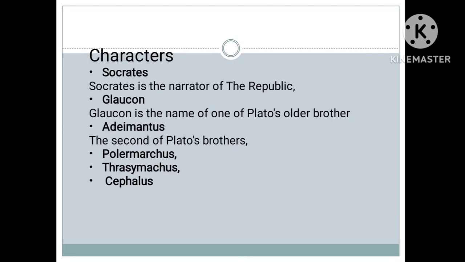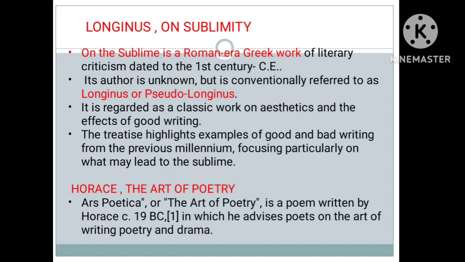Now let's move to Longinus on Sublimity. It is a Roman-era Greek work of literary criticism, and Longinus is also referred to as Pseudo-Longinus. This work is a classic on aesthetics and the effects of good writing. This treatise highlights examples of good and bad writing from the previous millennium, focusing particularly on what may lead to the sublime.